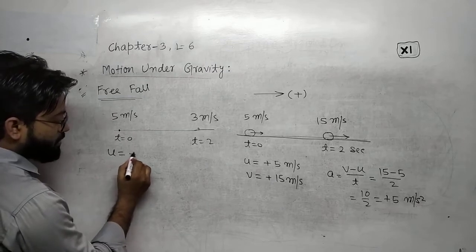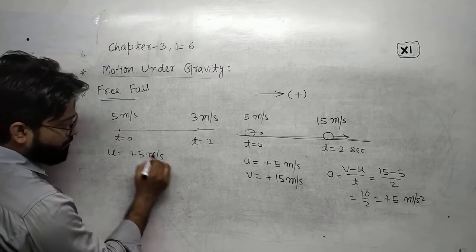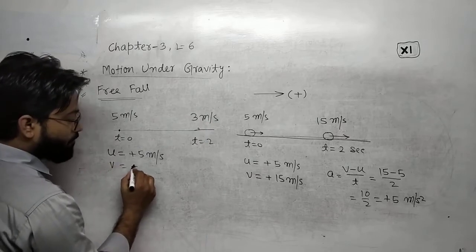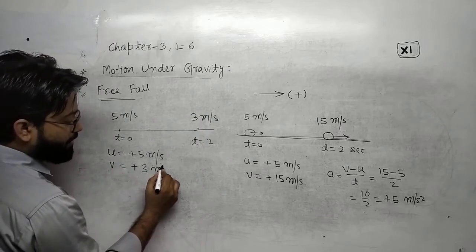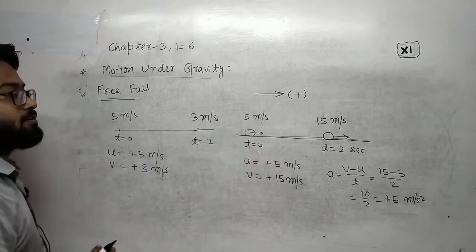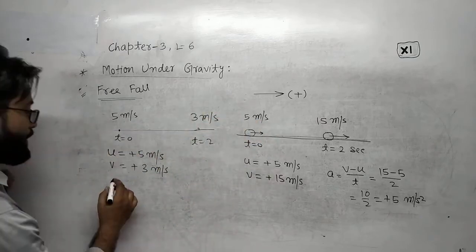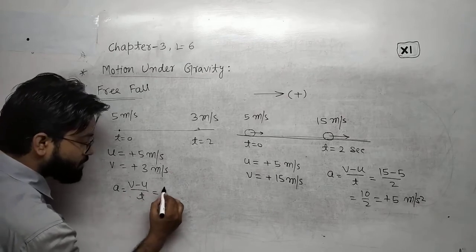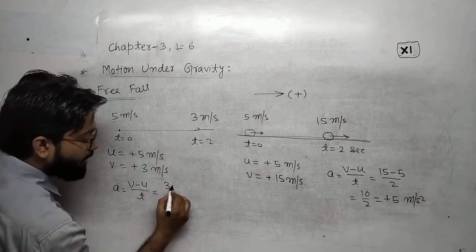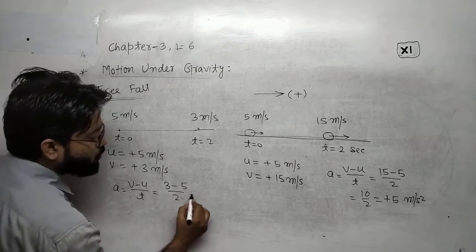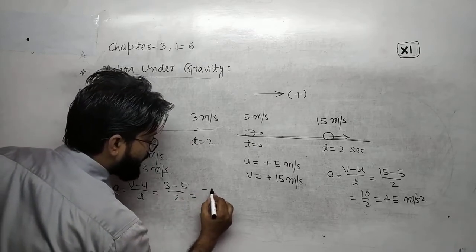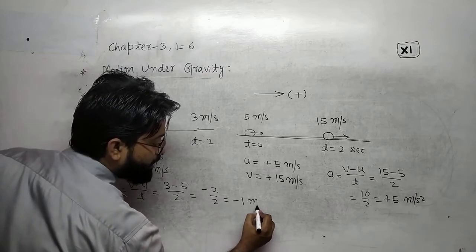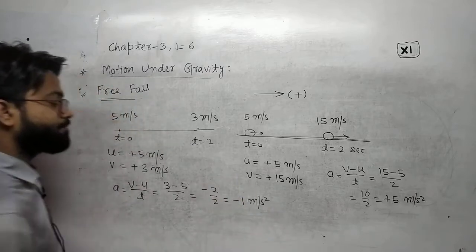So the initial velocity is plus 5 meter per second, and the final velocity is also plus 3 meter per second, in the same direction, the positive direction. If you wish to calculate, a is equal to (v minus u) upon t, that is (3 minus 5) upon 2, that means minus 2 upon 2, this is minus 1 meter per second square.